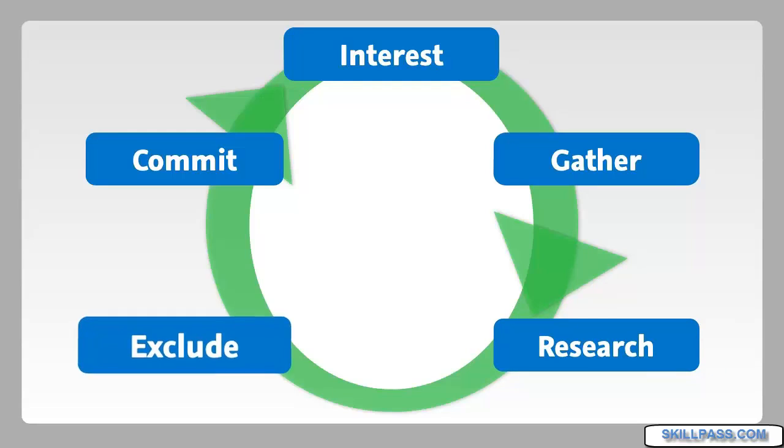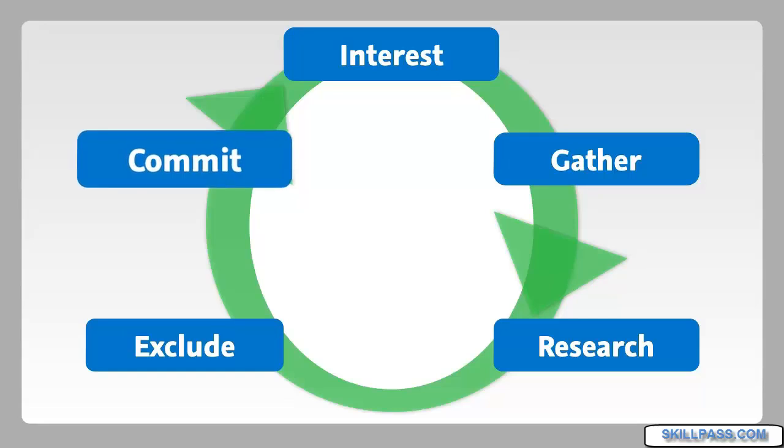Then they start to exclude choices based on those reviews, and then they type in a word into the search engine that shows that they're ready to commit. Usually they're using a brand name, a feature, and the specific product because they're looking for people that are ready to sell it, and they're looking for the best sales deal, whether it's free shipping or the best price or the best support. People search differently based on where they are in this decision cycle.